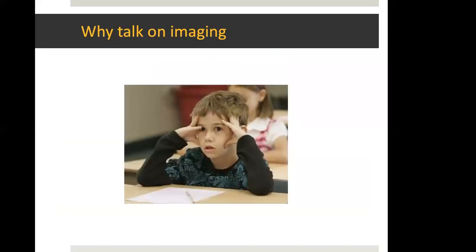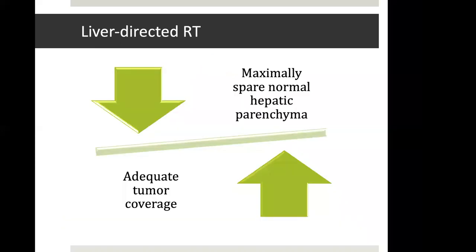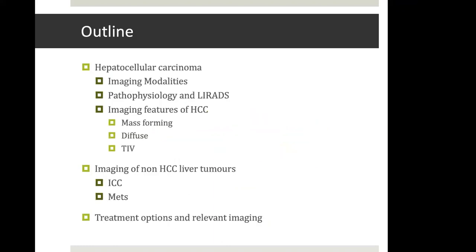So why should we talk on imaging? Being a radiation oncologist, what is the relevance of imaging? We need to understand imaging for accurate target identification, which is a very important component of radiation therapy to the liver, besides motion estimation and immobilization. We need this for adequate tumor coverage while sparing normal hepatic parenchyma. So in the coming half an hour, I am going to talk mainly about hepatocellular carcinoma, because that's the most common liver tumor.